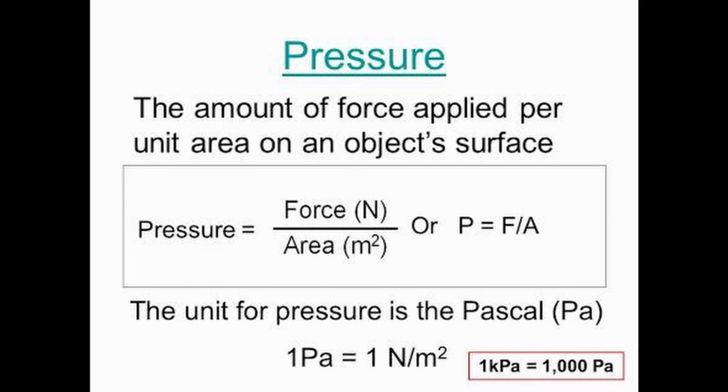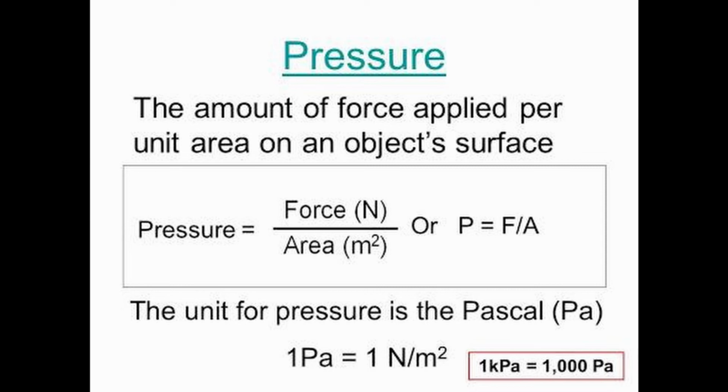Now, how do we define 1 Pascal? When a force of 1 Newton acts on an area of 1 meter square, the pressure acting on that surface is called 1 Pascal. Now we'll take an example to prove that if the area is less, the pressure will be more. If the area is more, the pressure will be less.